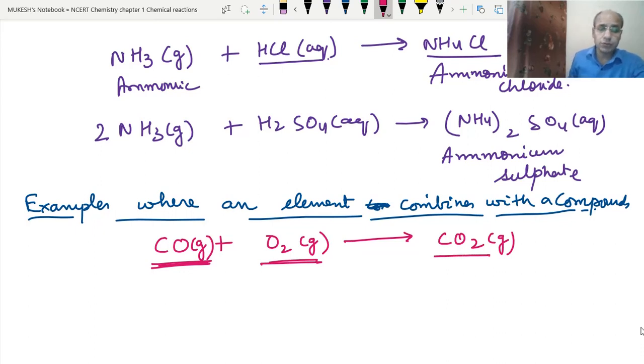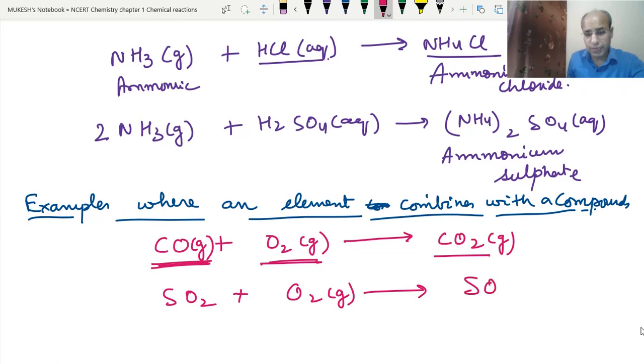So here we are using one compound and one element to form a single compound. In the same way, when sulfur dioxide reacts with oxygen gas, it forms sulfur trioxide gas. Here sulfur dioxide is a compound, oxygen is the element and sulfur trioxide is a compound.